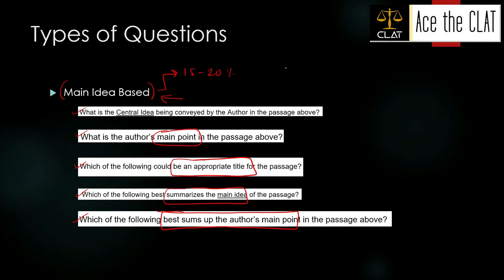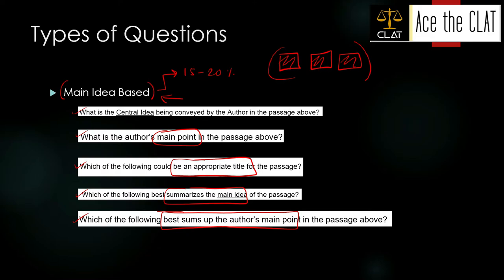Suppose there are 2 or 3 paragraphs in a passage and numerous sentences. All the sentences, thereby all the paragraphs, are supporting one main idea, one general idea that is being supported.